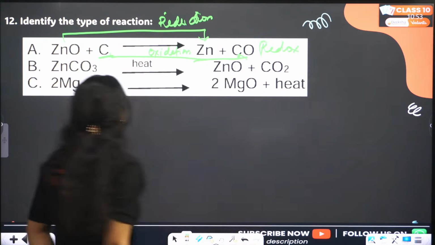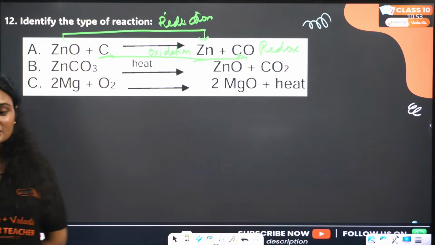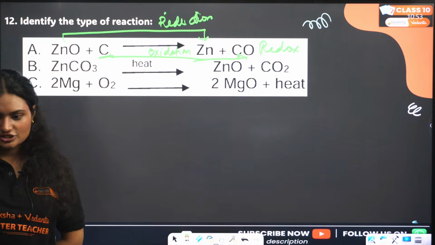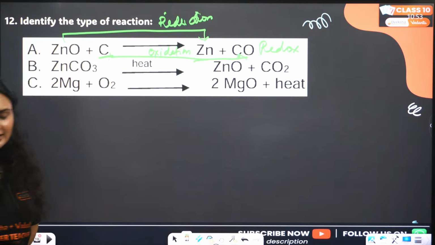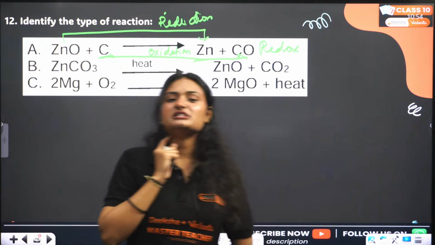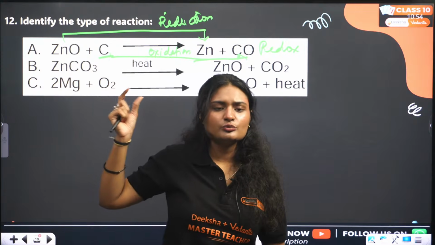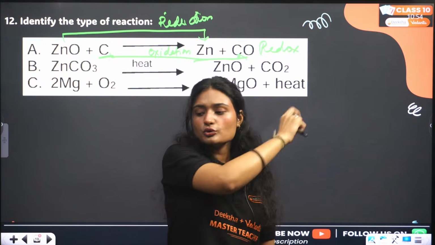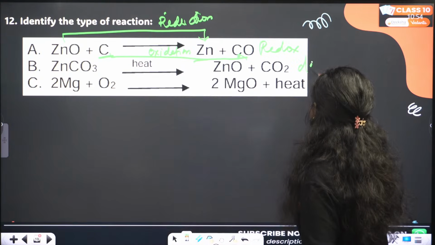The second reaction, zinc carbonate. Yes, you're answering in a very good sequence actually. Yes, reduction, oxidation, also redox, done. First is redox. Everyone is clear. Second is zinc carbonate breaks down into zinc oxide plus carbon dioxide. What kind of reaction is it? Doesn't it look like one reactant breaks down into two or more products? Yes, that is a decomposition reaction.